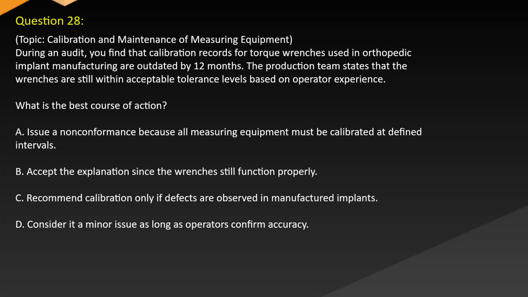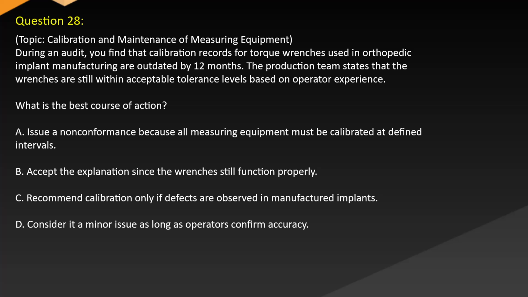Question 28. Topic: Calibration and maintenance of measuring equipment. During an audit, you find that calibration records for torque wrenches used in orthopedic implant manufacturing are outdated by 12 months. The production team states that the wrenches are still within acceptable tolerance levels based on operator experience. What is the best course of action?